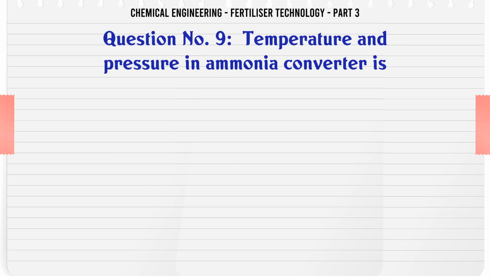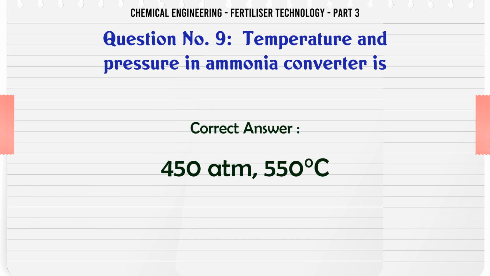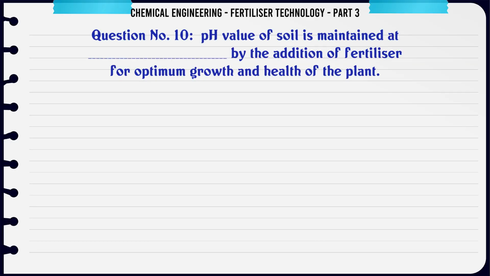Temperature and pressure in ammonia converter is A. 200 atm 1000 C, B. 450 atm 200 C, C. 450 atm 550 C, D. 450 atm 1000 C. The correct answer is 450 atm 550 C.